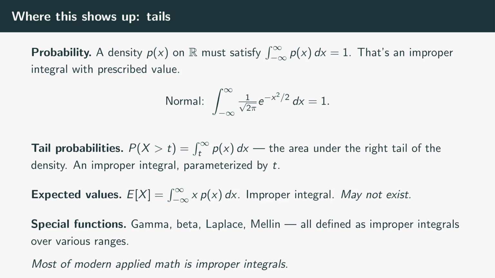Special functions of mathematical physics, the gamma function, the beta function, the Laplace transform, the Fourier transform, the Mellin transform, are all defined by improper integrals over various domains. Convergence of these integrals is the first thing you check when working with any of them. Calculus 2 treats improper integrals as a finishing topic. Applied math treats them as the foundation.